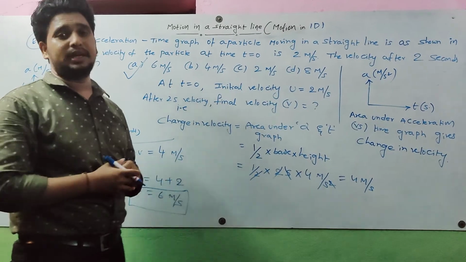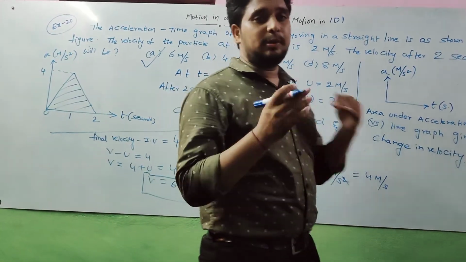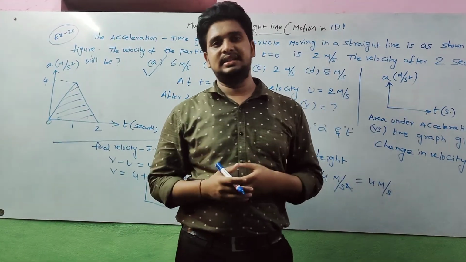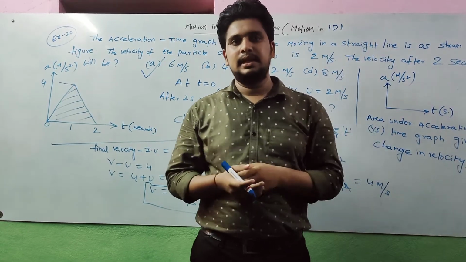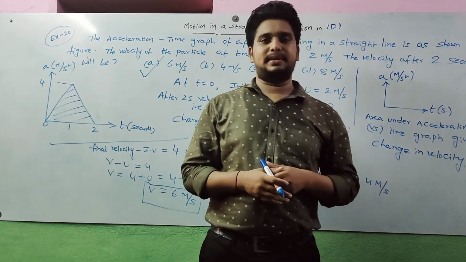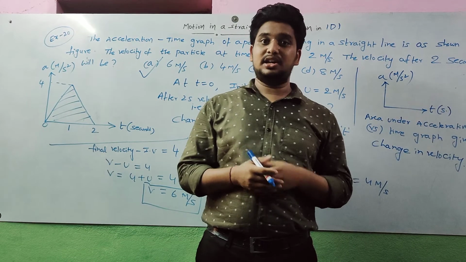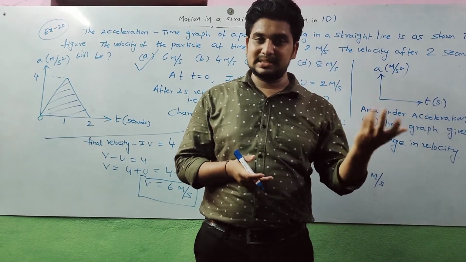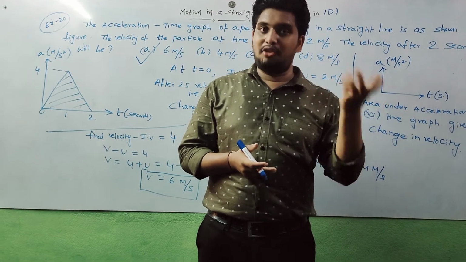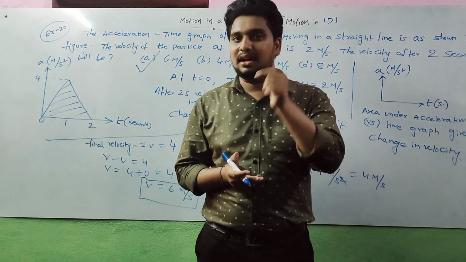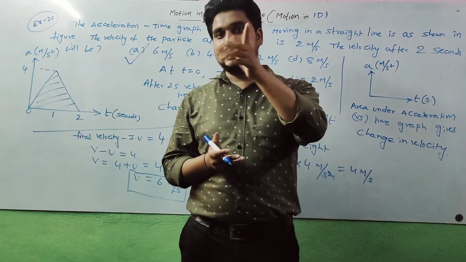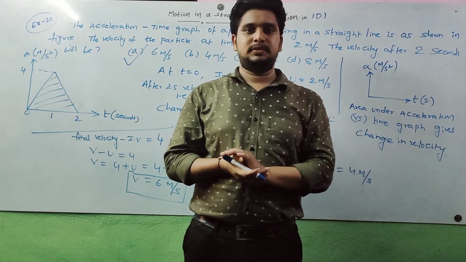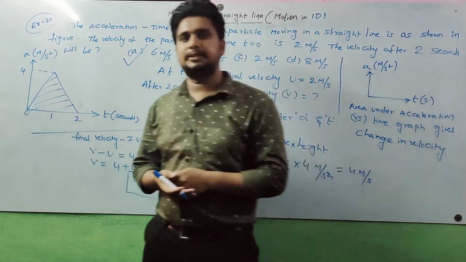The main important point in this question is that when we plot a graph between acceleration versus time, the area under that graph represents change in velocity, because the unit of y into x is meter per second, which is the unit of velocity. That means the area under the acceleration versus time graph gives velocity. I hope you understood this lecture.